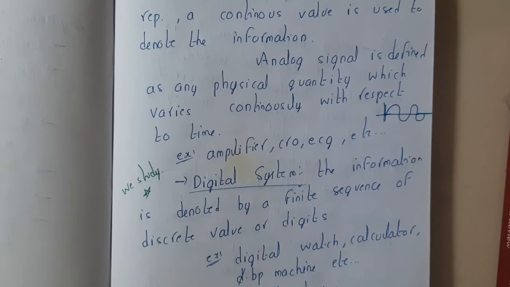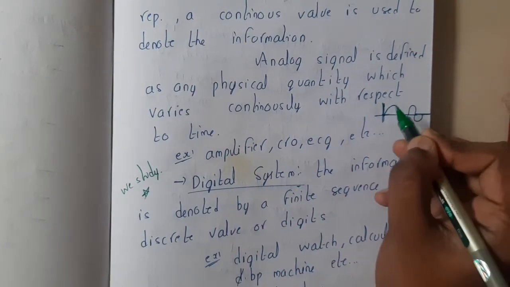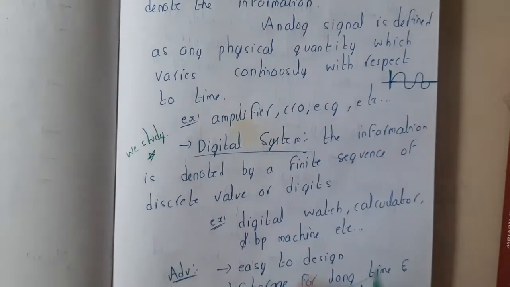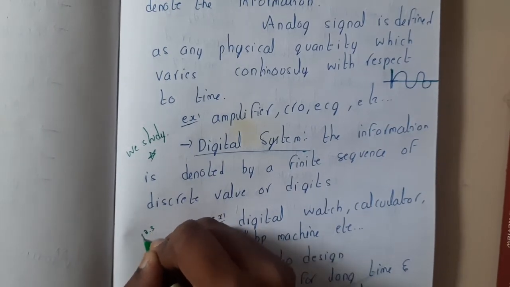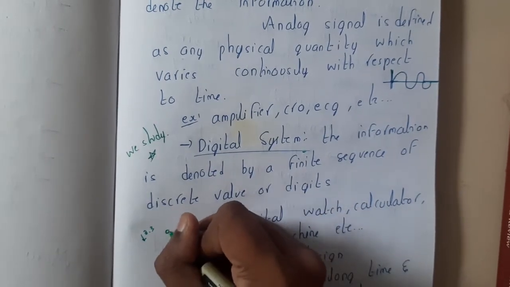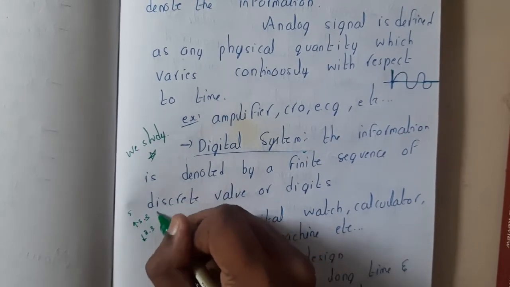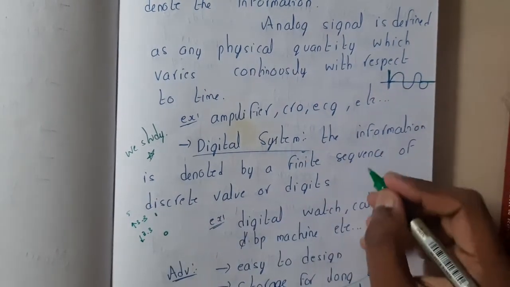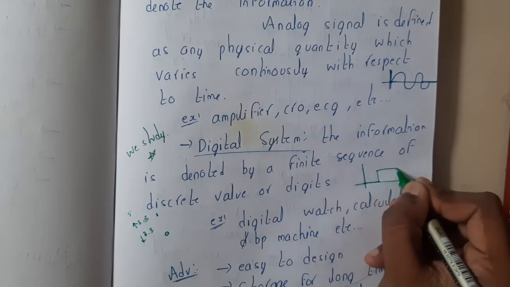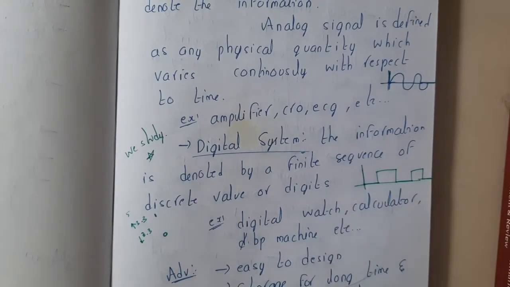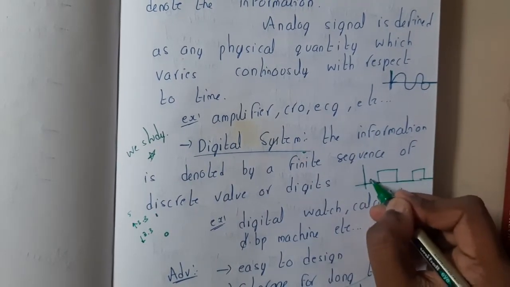What exactly we do in a digital system is, assume that this is the voltage, guys, and this is the time. I'm giving just some small values, guys. Whenever the voltage is less than 3.3, you will assume it as 0, and whenever it is greater than 3.3, up to 5, you will assume it as 1. So you are going to represent this graph like this, guys. Initially it will be 0, then up, then down, then up, then down. It will look in this way, right? This is our digital system representation, guys. This is our 0 and this is our 1.